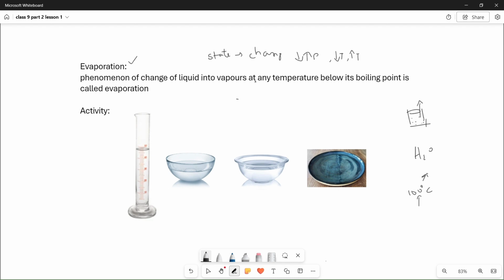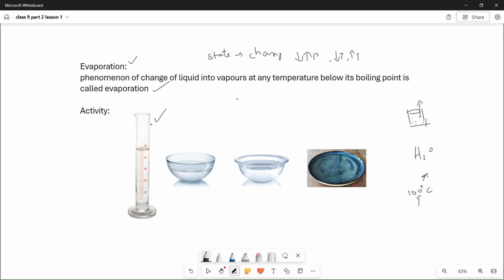The phenomenon of change of liquid into vapors at any temperature below its boiling point is called evaporation. You can do a simple activity at home, taking different shapes of bowls, it may be glass or anything.